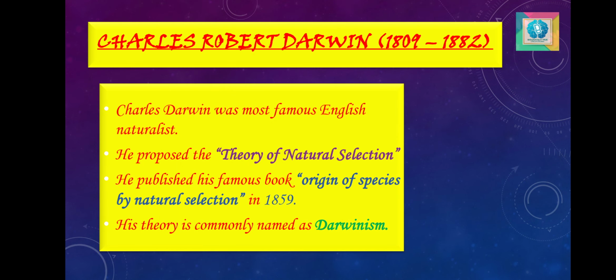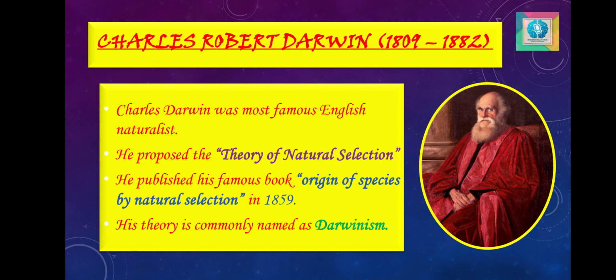Charles Robert Darwin. Before starting the second theory, that was Darwinism or the Darwin theory, we should be aware of the discoverer who discovered the Darwin theory. He was Charles Darwin. He was the most famous evolutionist, born in 1809 at Shrewsbury, England.